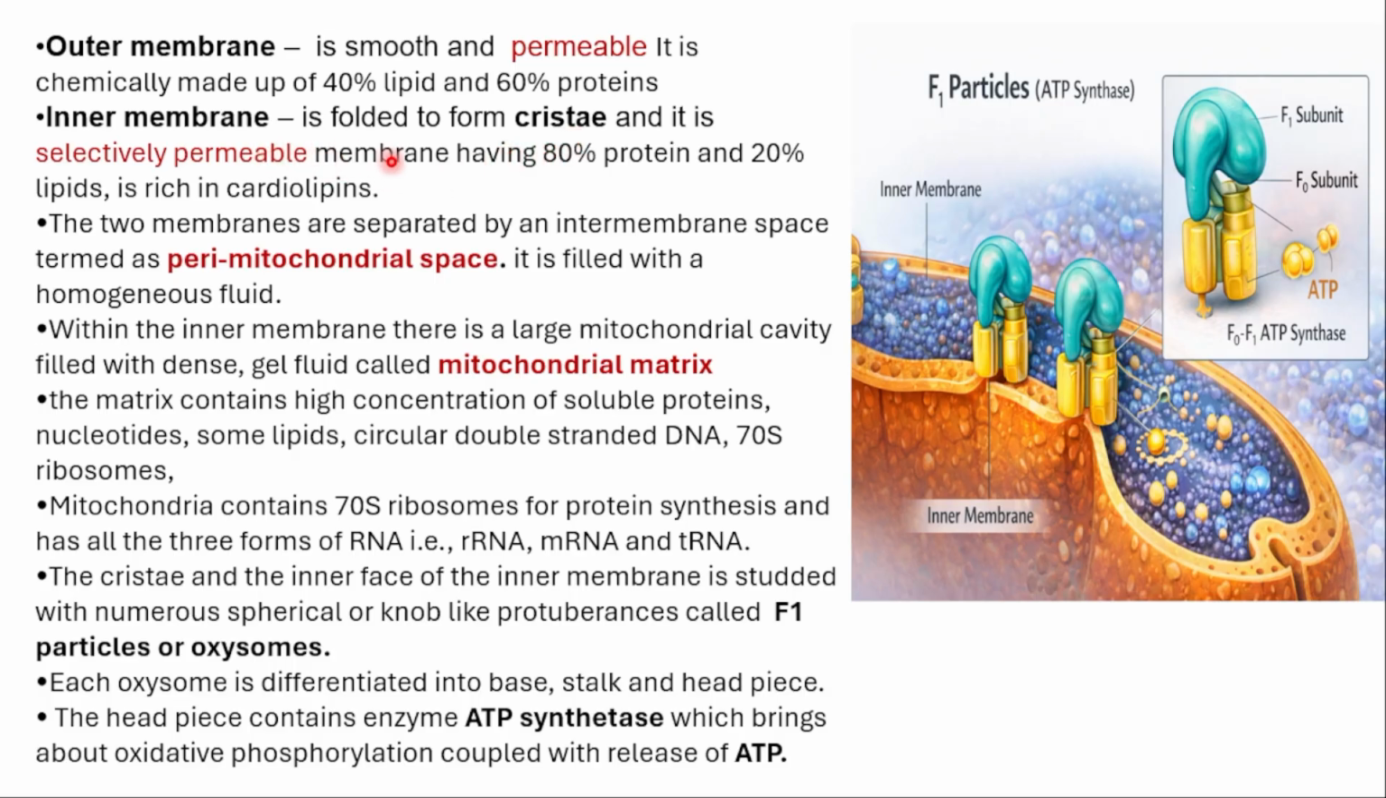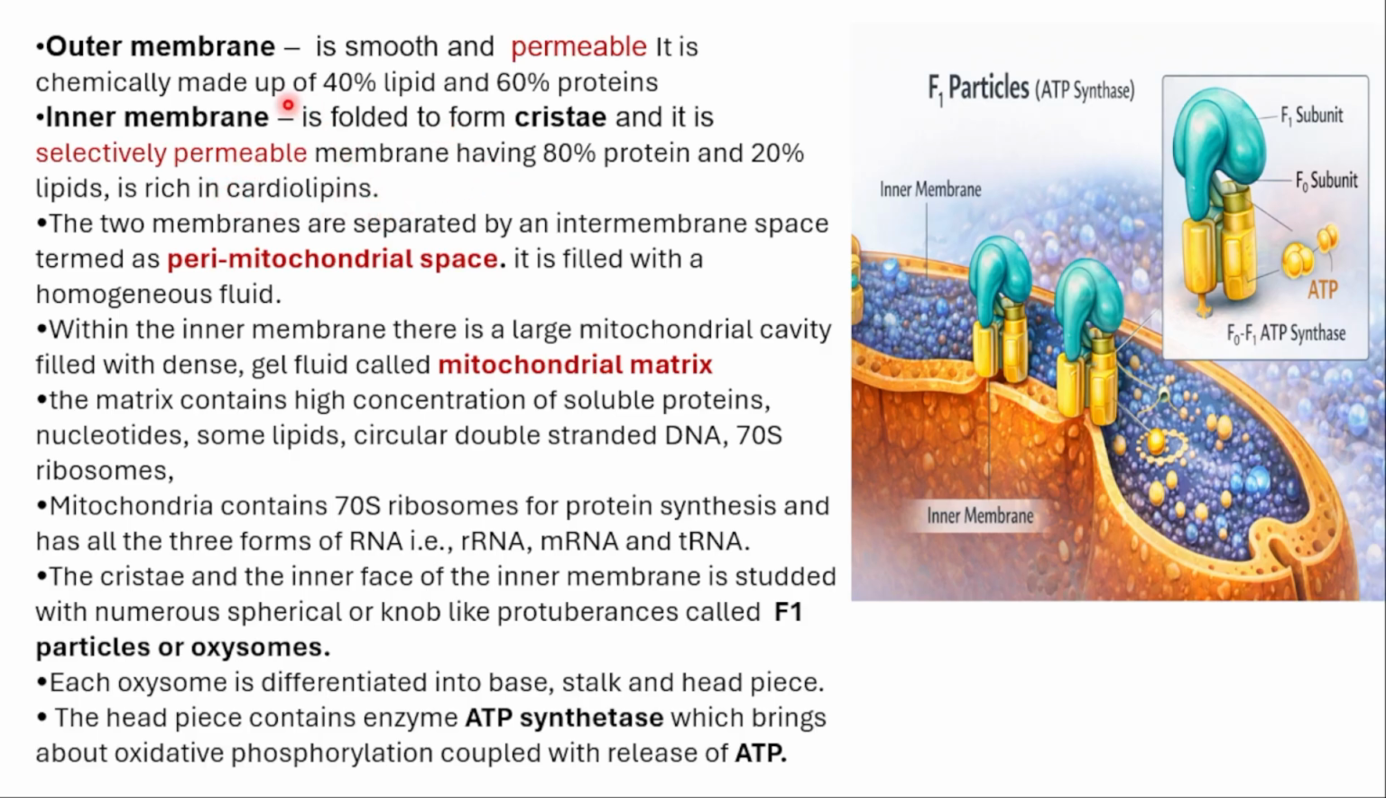The inner membrane is folded to form cristae and it is selectively permeable, whereas the outer membrane is permeable to every ion, to every material, but the inner membrane is selectively permeable. It allows only selected things. Okay, now the selectively permeable membrane has 80% protein and 20% lipids, and is rich in cardiolipins. Which one is rich in cardiolipins? The inner membrane is rich in cardiolipins.